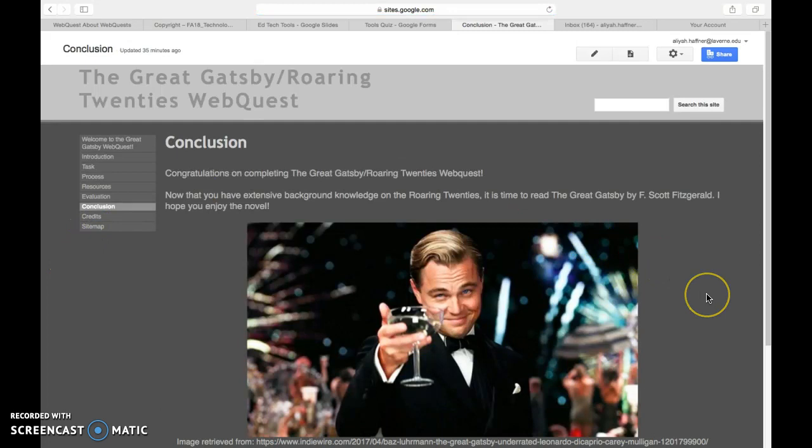Next, we have the conclusion. So basically, this is once they finished. This is what they should know by the end. They should have extensive background knowledge on the Roaring Twenties, and then it would be time to read the novel.